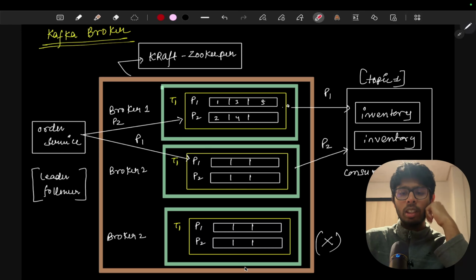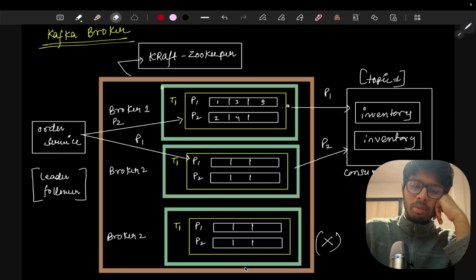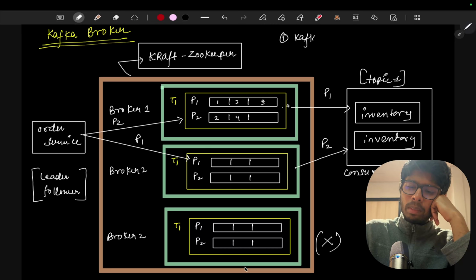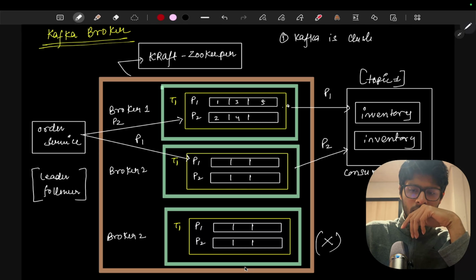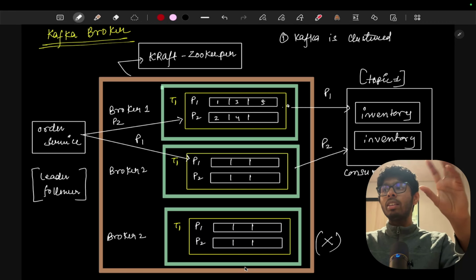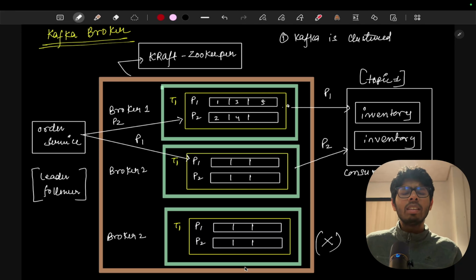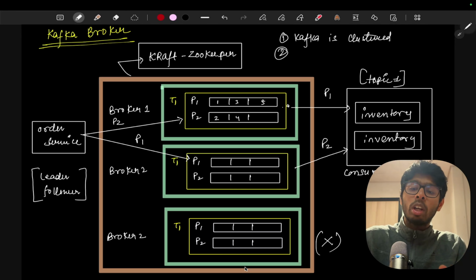So the first thing is that Kafka is clustered. I'll just write it with my white pen. Why should Kafka be clustered? Because we can scale with the help of the clustered architecture. Just as the order services are clustered and we have multiple inventory services running, Kafka should also have multiple services. And these services, in terms of Kafka, we call brokers. So the services running in a Kafka cluster are known as brokers. Brokers equal the services that are running under a Kafka cluster.